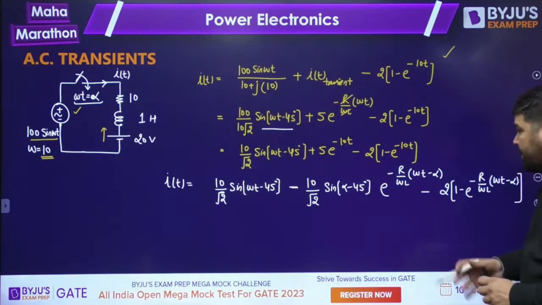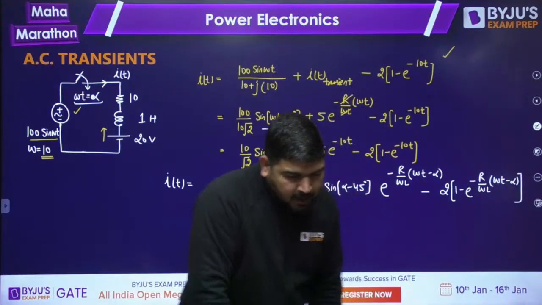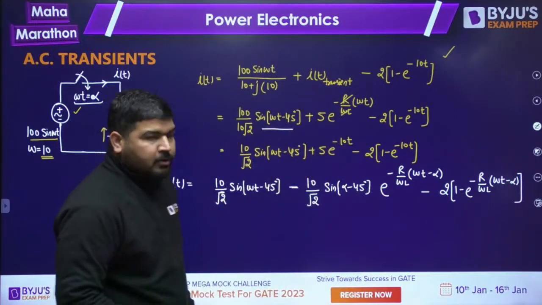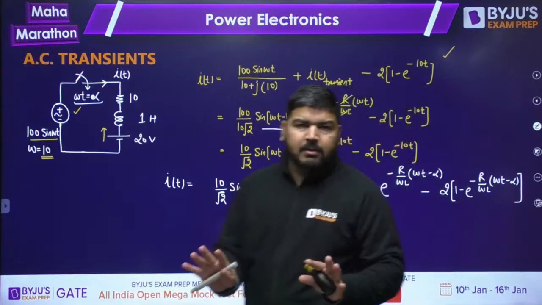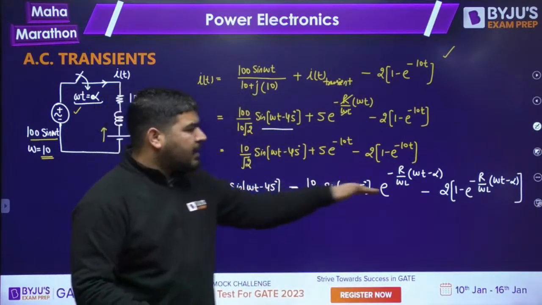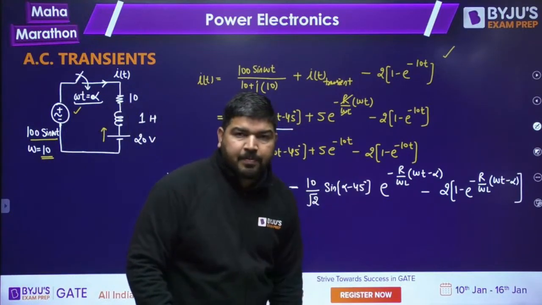I don't know how many of you understood this. It's easy peasy. Tell me guys, is it clear? So I have written the current equation like this. Those students who don't know how to write this current equation, no problem, don't worry, but there may be some situations in which you need this current equation. That's why you need to understand how to write it.